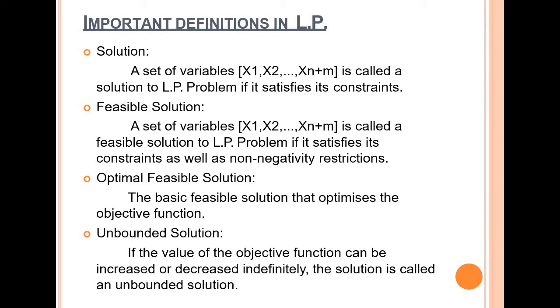Feasible solution: a set of variables x1, x2, etc. xn plus m is called a feasible solution if it satisfies its constraints as well as non-negative restrictions. Optimal feasible solution: the basic feasible solution that optimizes the objective function. Unbounded solution: if the value of the objective function can be increased or decreased indefinitely, the solution is called unbounded solution.